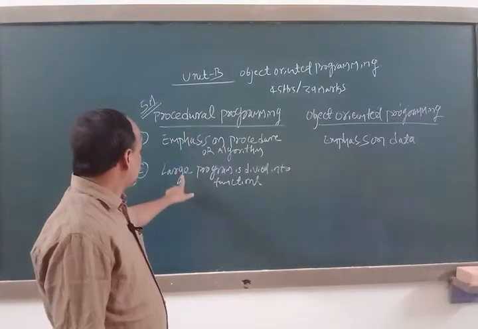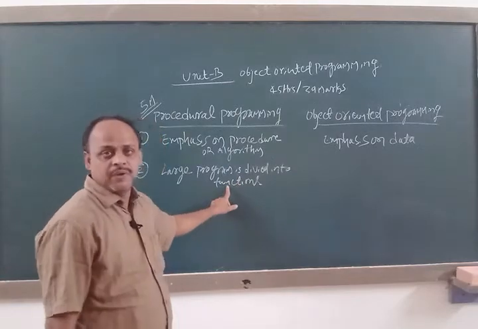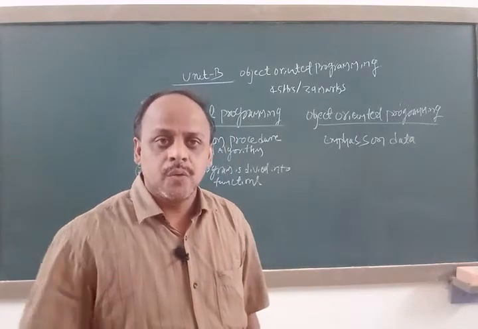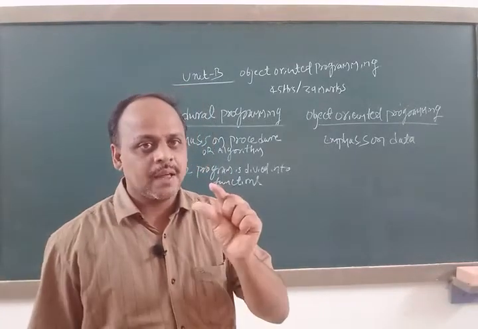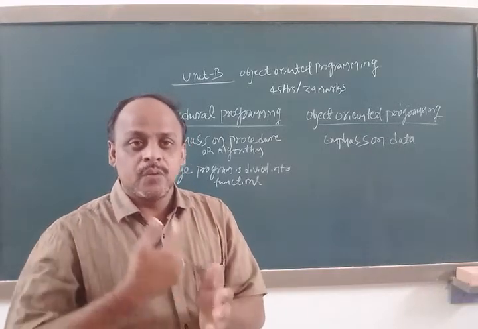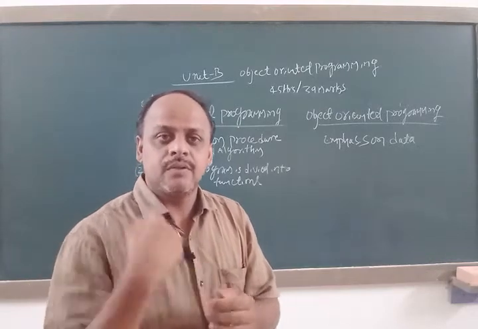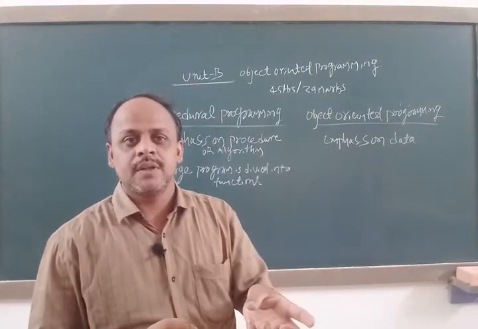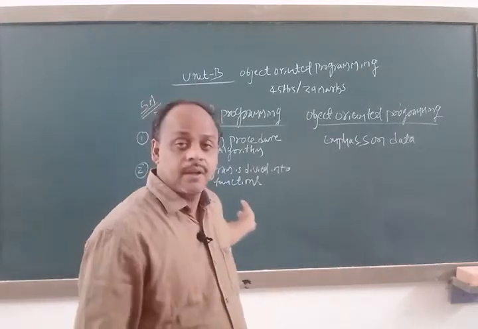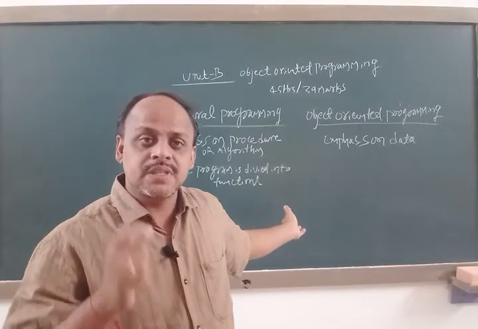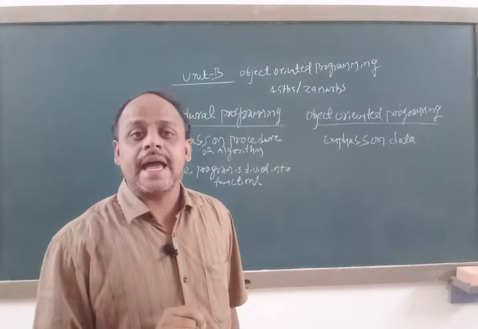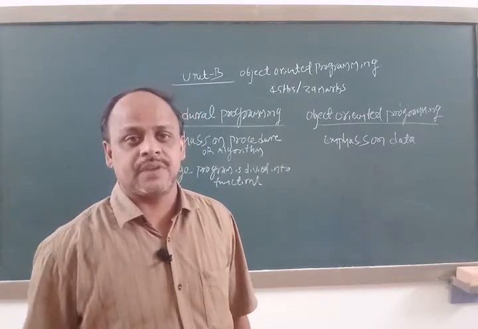In procedural programming, a large program is divided into functions. It means if it is just a simple task, we are going to write only one program within the main function. Suppose the task or problem is more complicated, then we are going to write some functions in the program, that is, the program contains the main function as well as user defined functions.